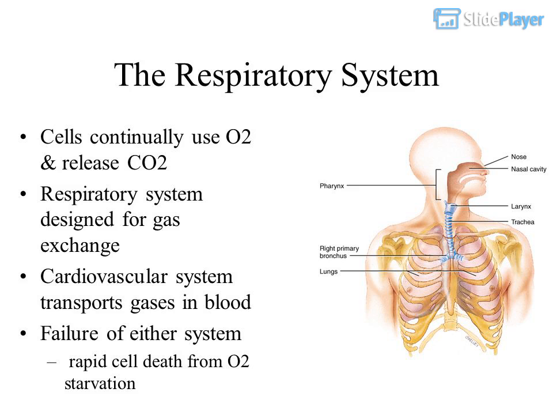The respiratory system. Cells continually use O2 and release CO2. The respiratory system is designed for gas exchange. The cardiovascular system transports gases in blood. Failure of either system causes rapid cell death from O2 starvation.